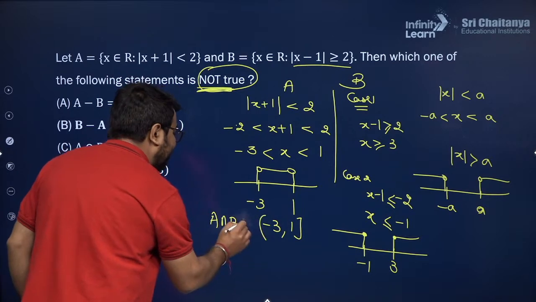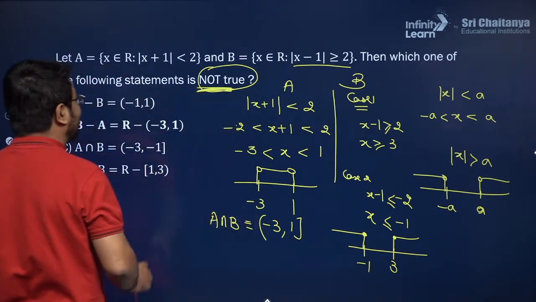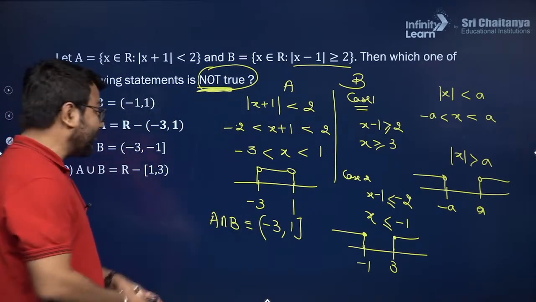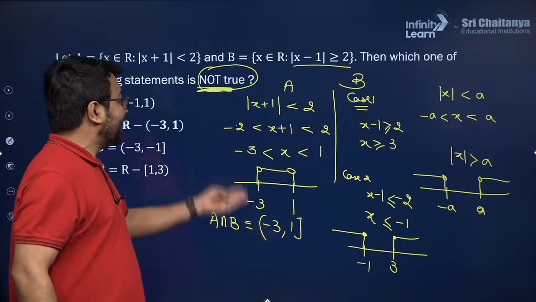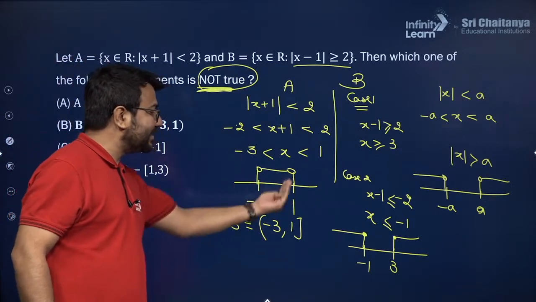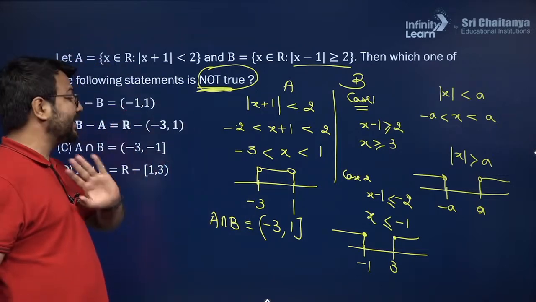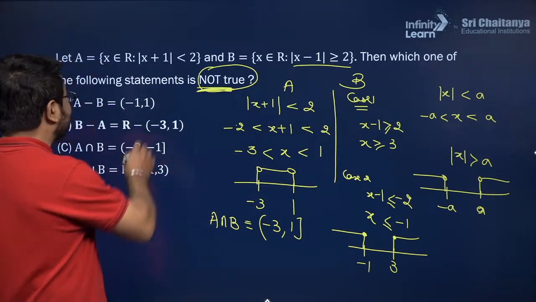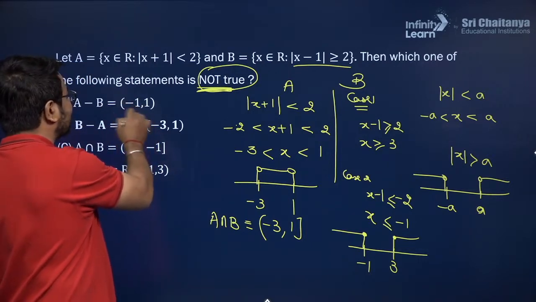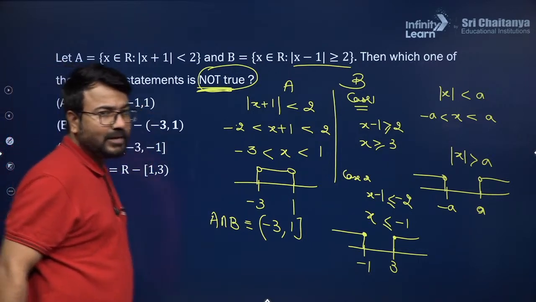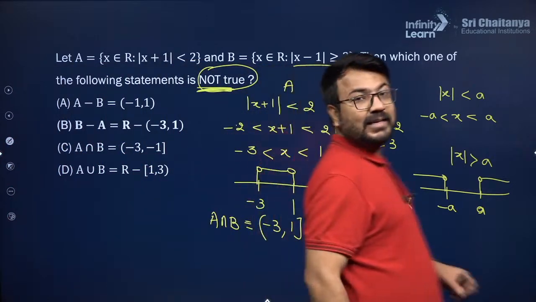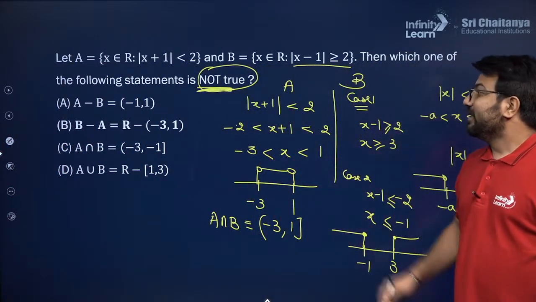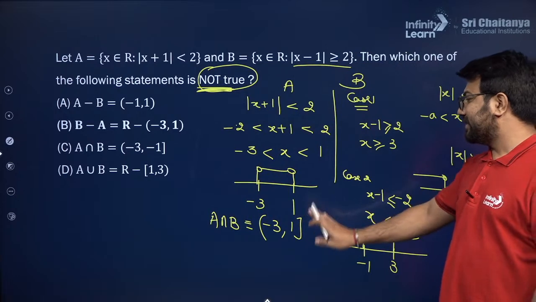Now if I want to write the value of A minus B, I want to eliminate this common part, and in this interval if I eliminate this common part, I'll be left with minus 1 to 1. Do you think that this is a not true statement? Tell me. No, this is a correct statement.